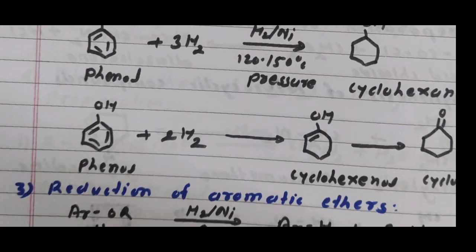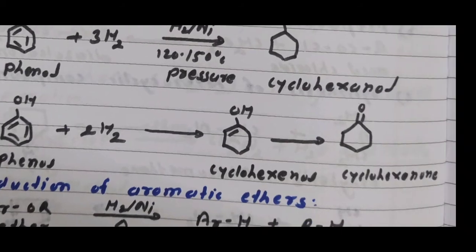The cyclohexenol on further reduction is converted to cyclohexanone, means phenol undergoes reduction, first is converted to cyclohexenol and cyclohexenol on further reduction is converted to cyclohexanone. Again removal of hydrogen, converted to the C double bond O, which is cyclohexanone.